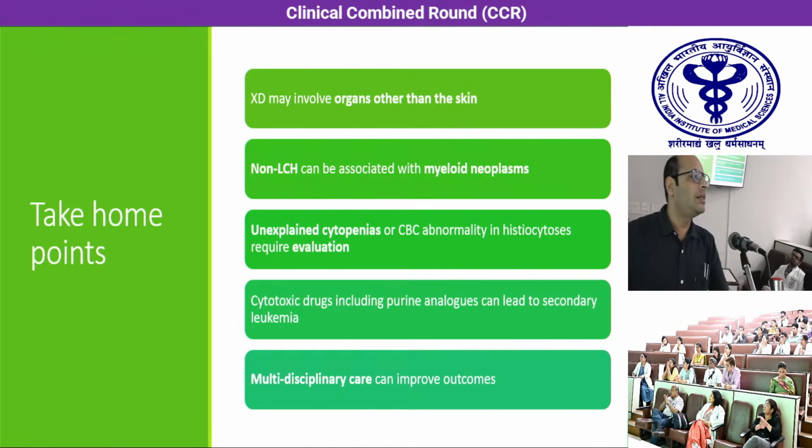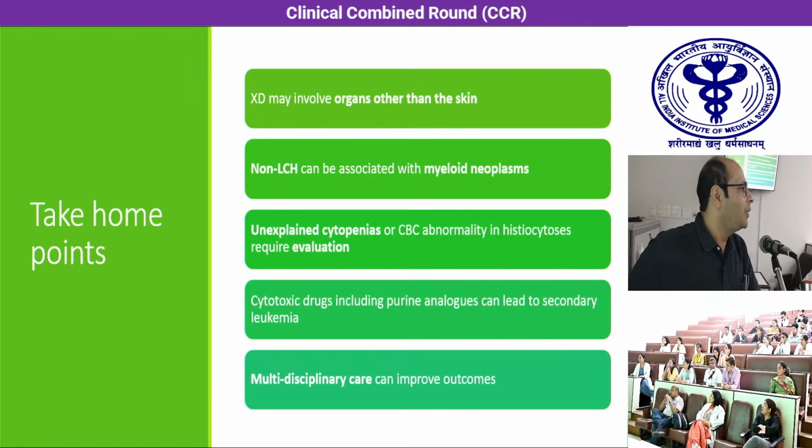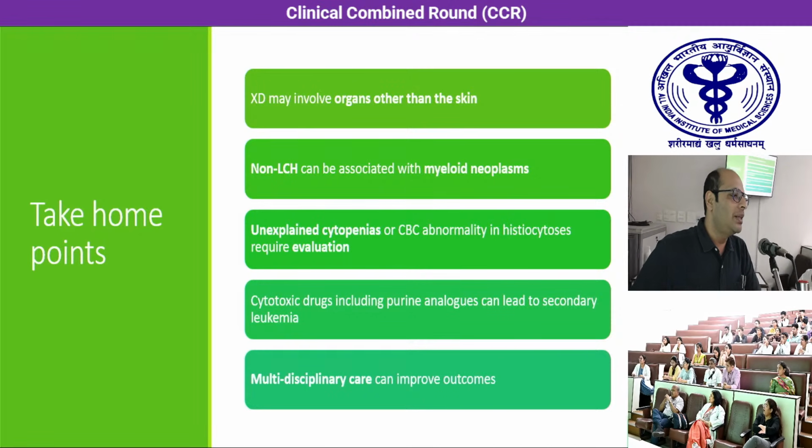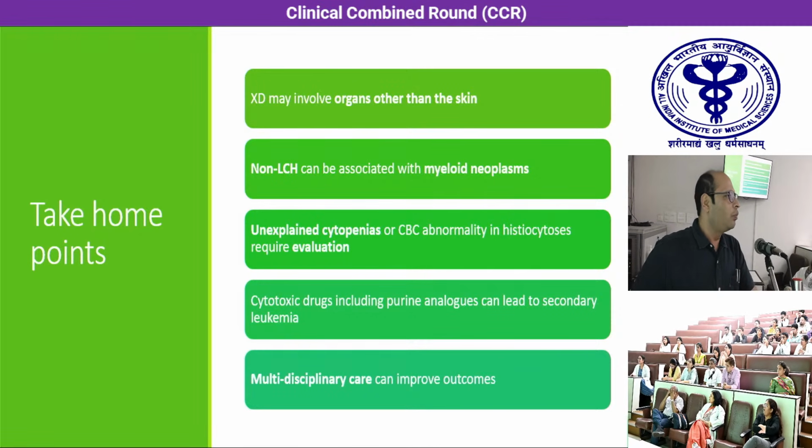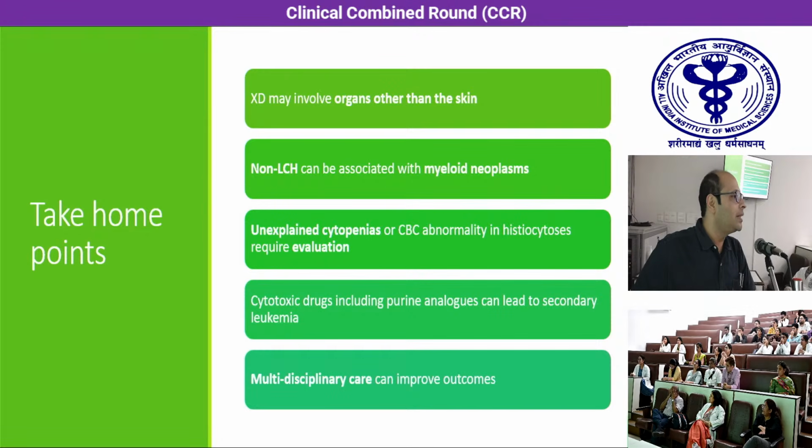Thank you, ma'am. So I'll just briefly talk about secondary AML, which was the condition present in this patient. Both the xanthomatous diseases and histiocytic disorders can predispose to secondary leukemias. We use cladribine a lot for our hairy cell leukemia patients and have been using it since my DM days, almost 1.5 decades back.